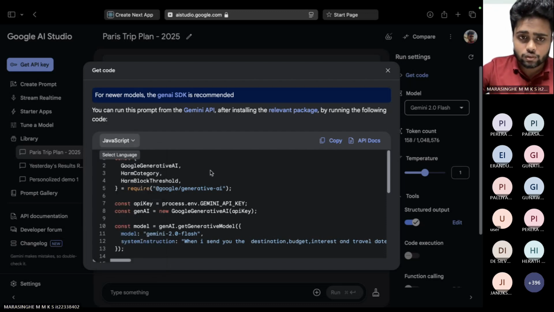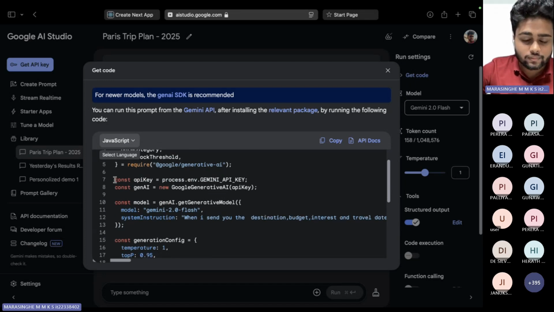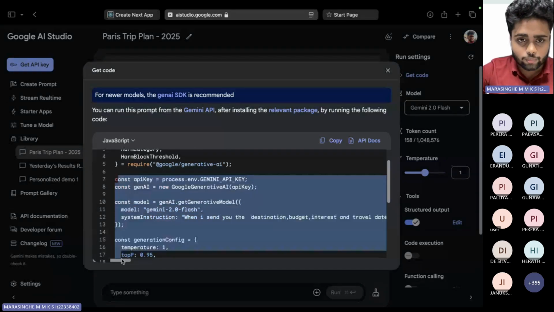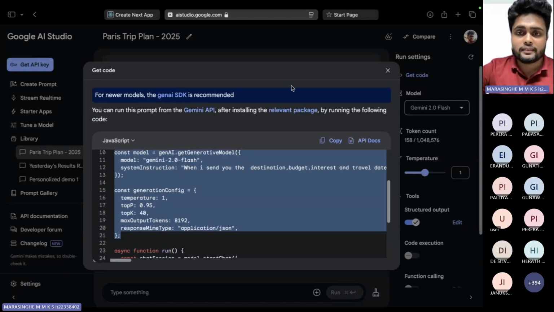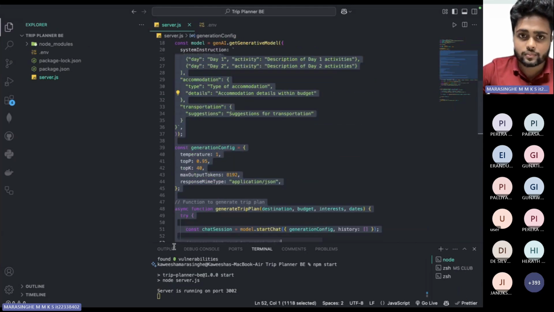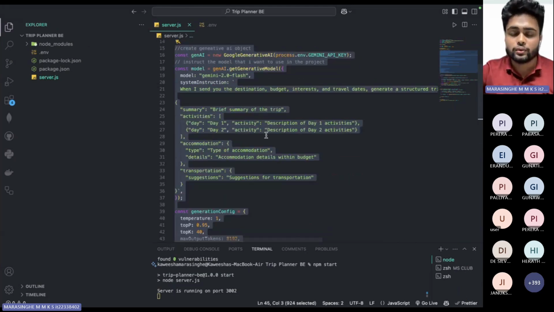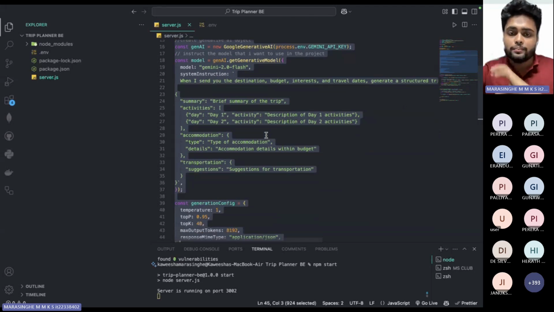You can see from the part initializing the API key until this configuration part, copy it and paste it. This is the full part that is generated by Google AI Studio, and this will completely initialize the model in your backend.